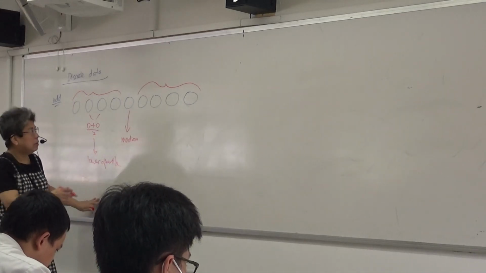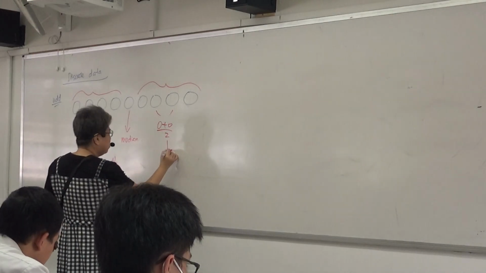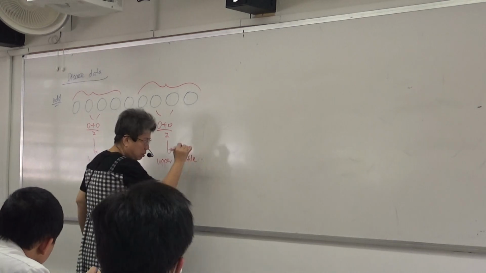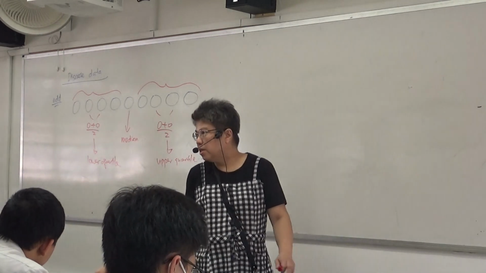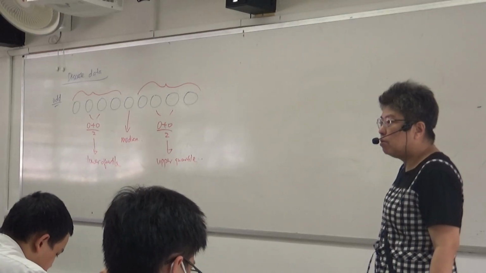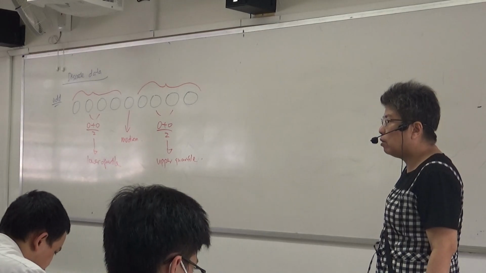How about the upper quartile? Also this. Then this will give me the upper quartile. Is that clear? So for odd values, there are 2 cases. Are we clear? Can or cannot?